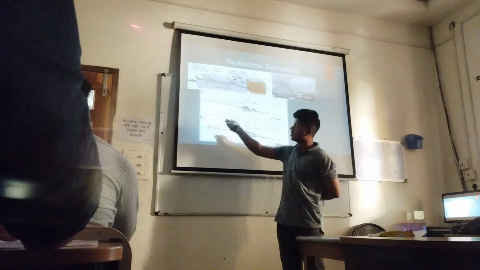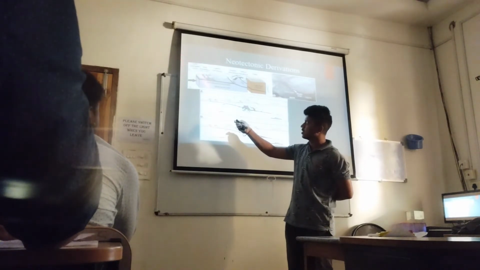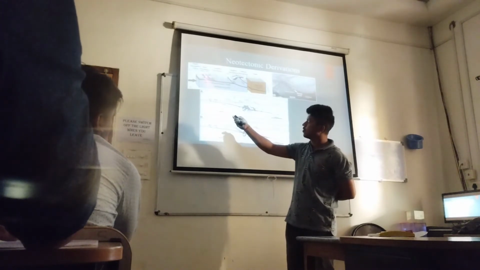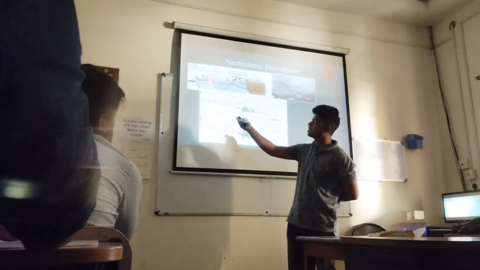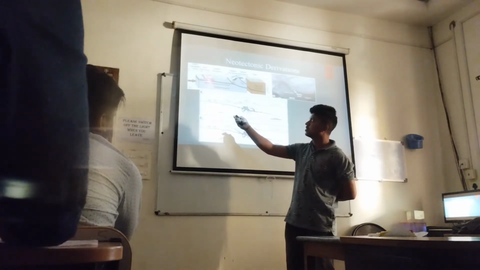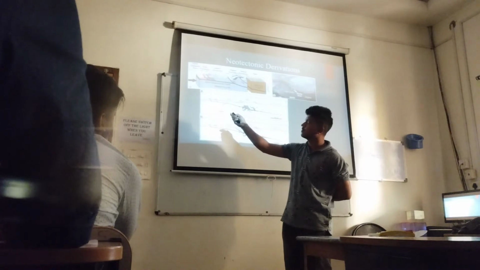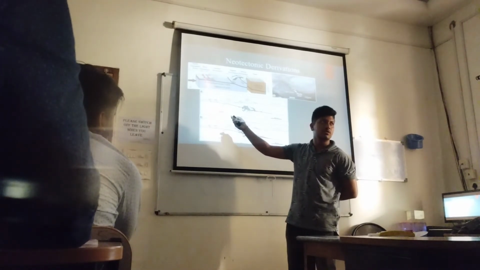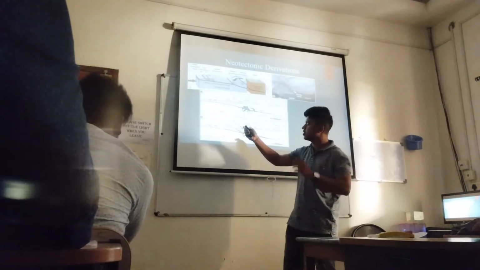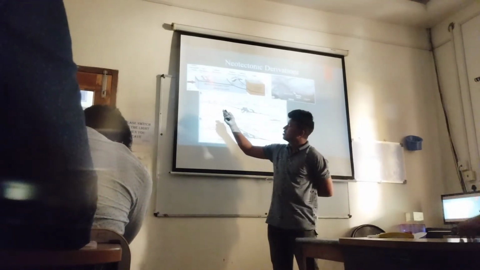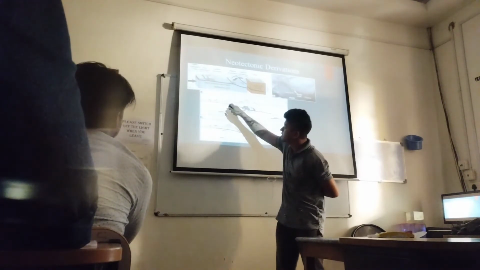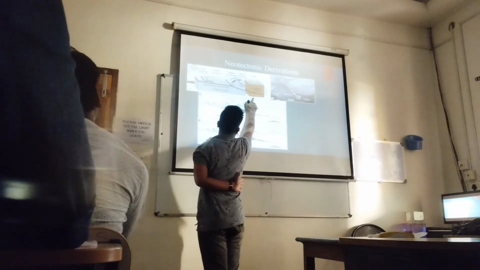When the convergence is occurring, then the Himalaya will be created. This is the fault HFL. You can see the HFL, the Himalayan frontal fault. This is the first phase of fault. This is the theoretical topic, but not a very critical topic. This is the MBT. Then the second fault will be created. See, this is the main detachment fault.